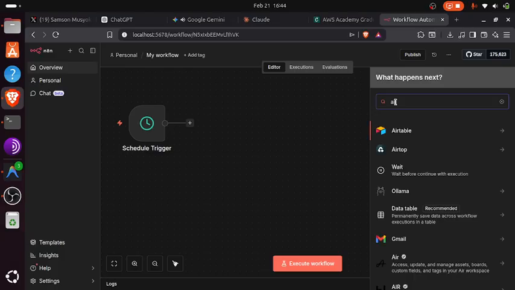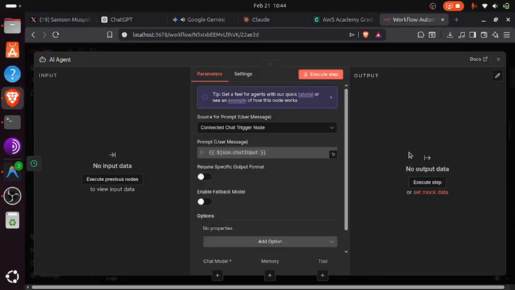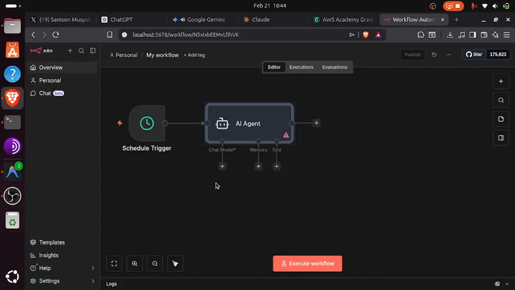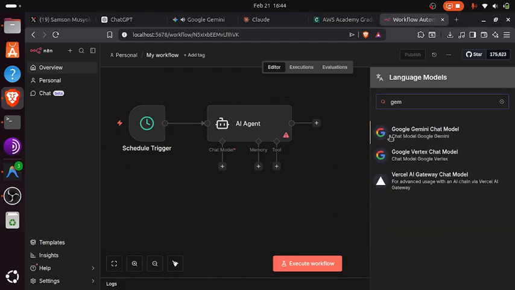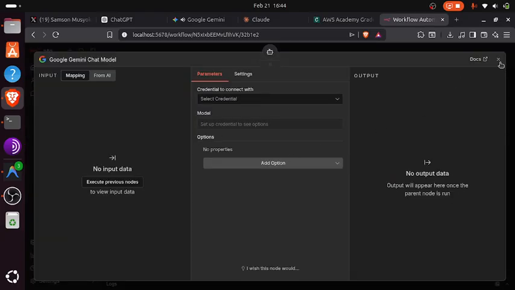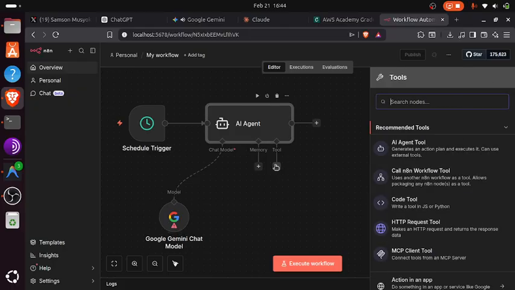So let's have an AI agent here. Our chat model, we are going to use Gemini. And our tool, we are going to use Google Sheets.